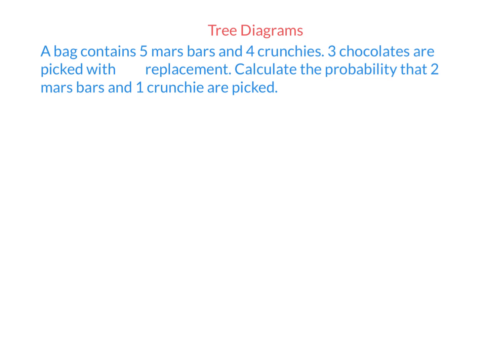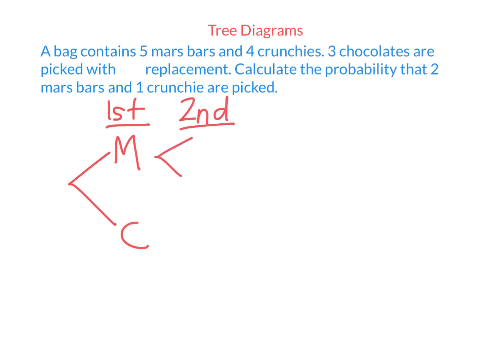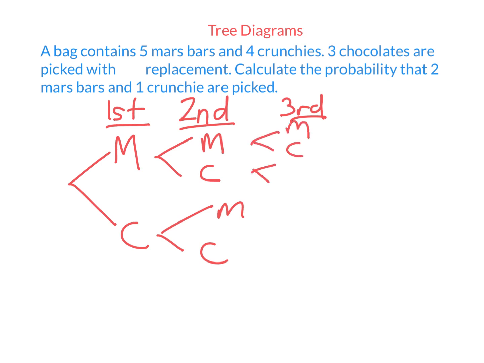So we'll draw them like this. So let's start with the first pick. I can either get a Mars bar or a crunchie. And then of course, from the second pick, whatever I got on the first, I can get Mars bar or crunchie. And then I have a 3rd stage here because I'm picking 3 chocolates. Again, I can get Mars bar or crunchie.